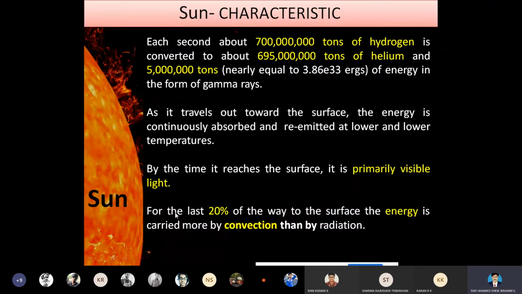See here, for the last 20% of the way to the surface, the energy is carried more by convection, not by radiation.